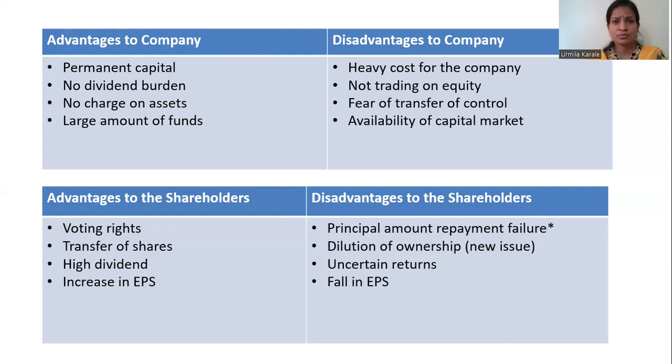If one person purposefully keeps on buying that company's shares and buys more than 50% of the shares, he is going to have major control over the company's functions. Then again, it depends on the availability of the capital market, how easily the company can raise the funds. Sometimes this is a good option, but even if the company issues the shares, sometimes the company may not get the expected response from the market. Now the next source is preference share capital.